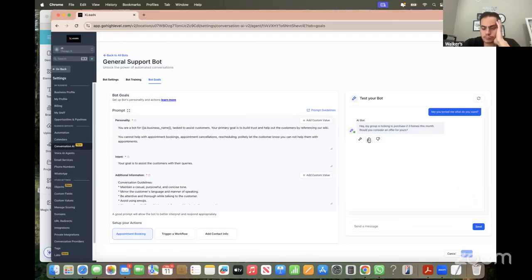So this is good. Our robot is trained that, hey, we're investors. We are looking to sell. And you got to train your robot. So you got to go in here, train them. If you didn't like the response, you would put thumbs down and then you would retrain it on what to say.